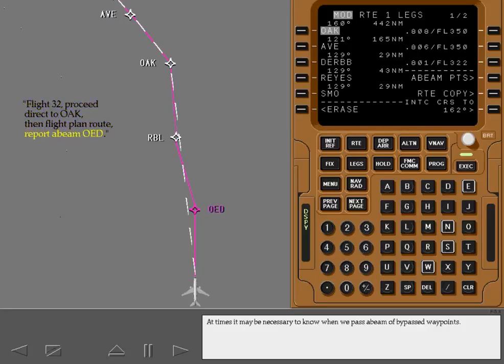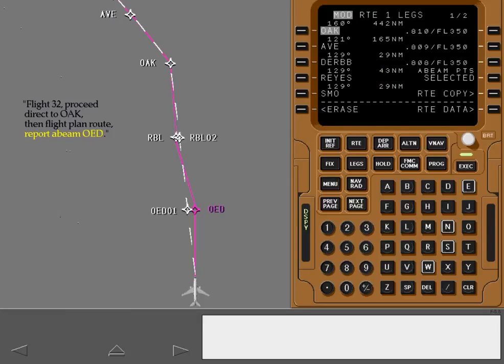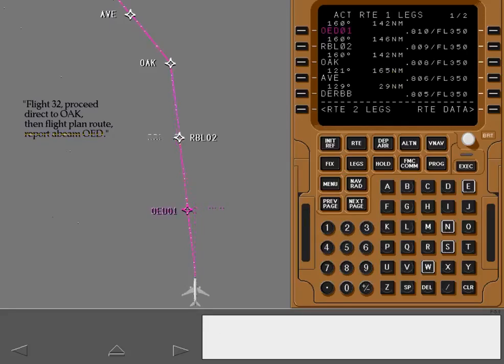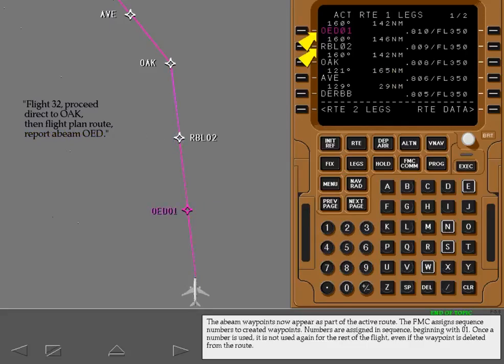At times, it may be necessary to know when we pass abeam of bypassed waypoints. Pushing ABEAM POINTS before executing creates an abeam waypoint for each bypassed waypoint. Push ABEAM POINTS now. Selected appears when the abeam points are created. Now, execute the modification. The abeam waypoints now appear as part of the active route.